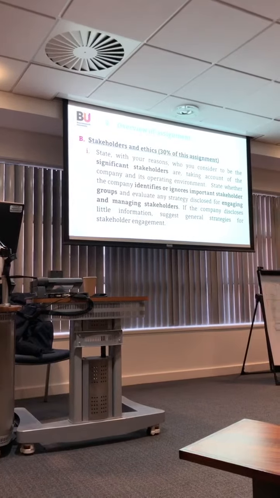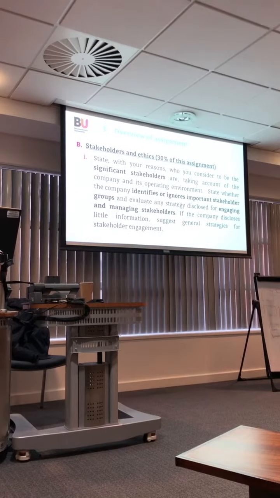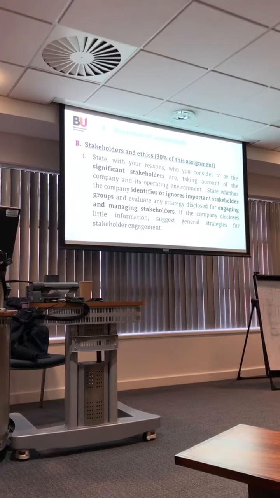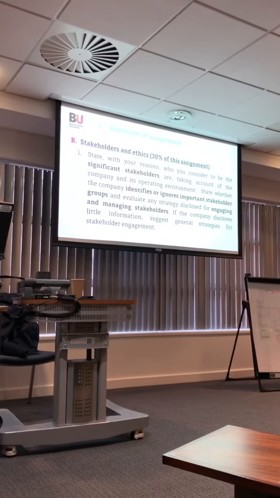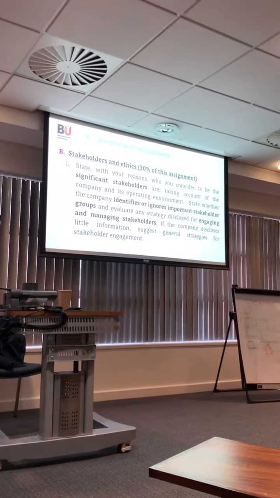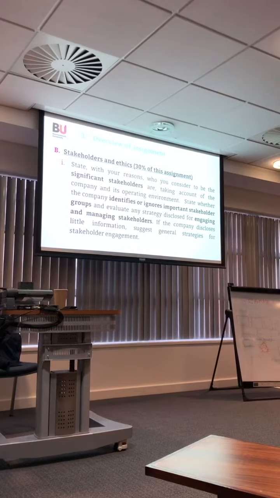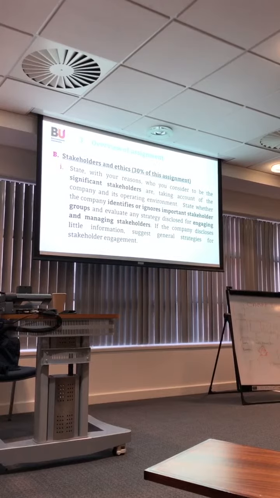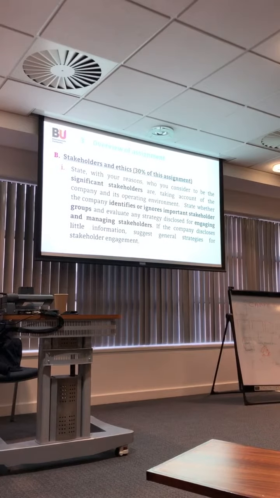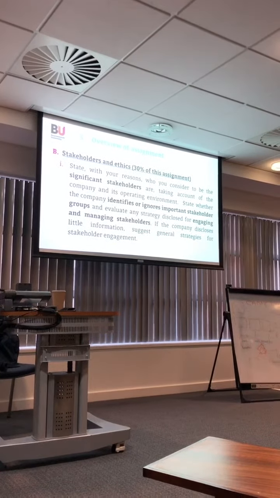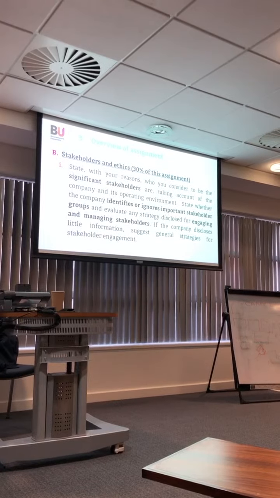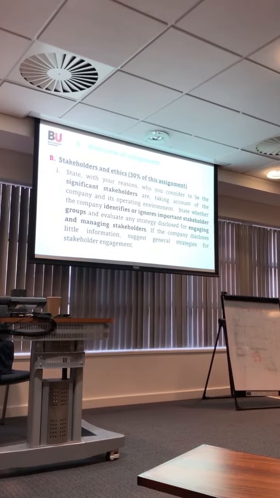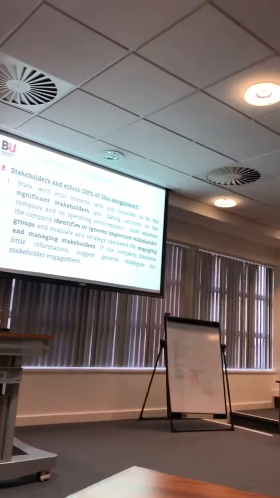And part B, stakeholder and ethics. So this part is only 30%. So again, don't write lots because it's only 30% of the assignment. State with your reason who you consider to be significant stakeholders, taking account of the company and its operating environment. State whether the company identifies or ignores important stakeholder groups and evaluate any strategy disclosed for engaging and managing stakeholders.